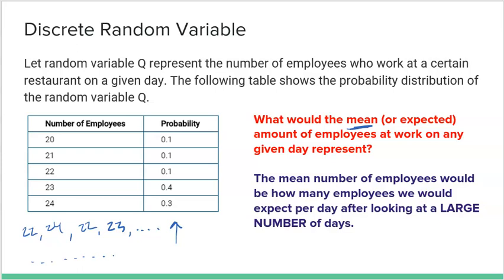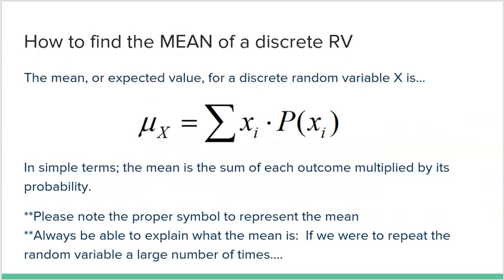But even that's not going to get me the exact answer, because remember, the definition says the true mean can only be found after a large number, and 1,000 is technically not a large number. So how do I actually find the mean? Well, believe it or not, there's a very simple formula. Here it is. This is a formula to find the mean or expected value of a discrete random variable.